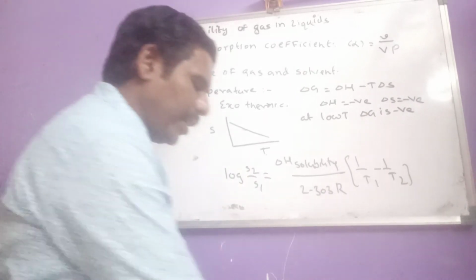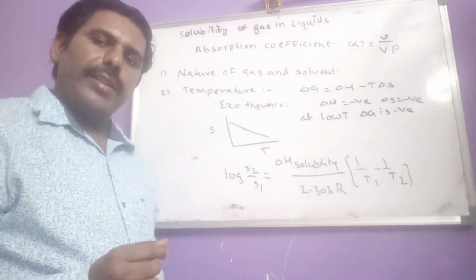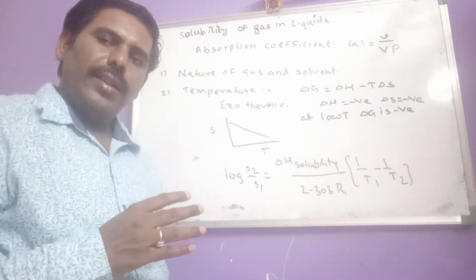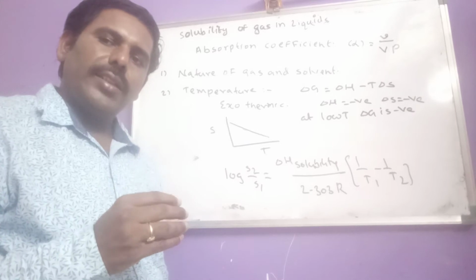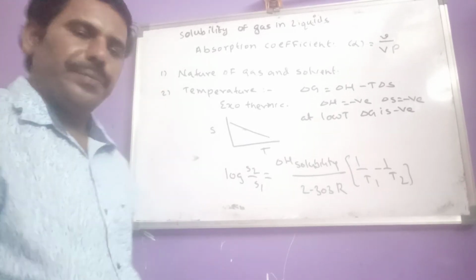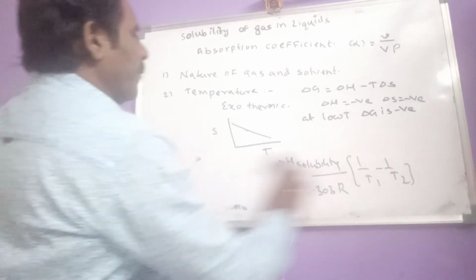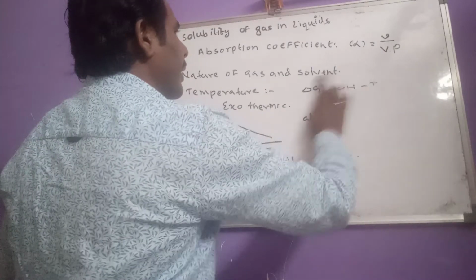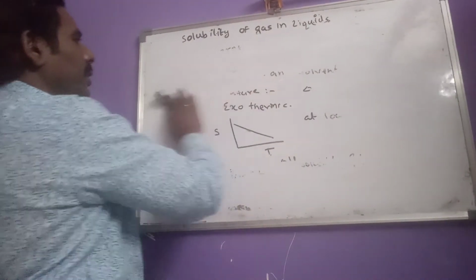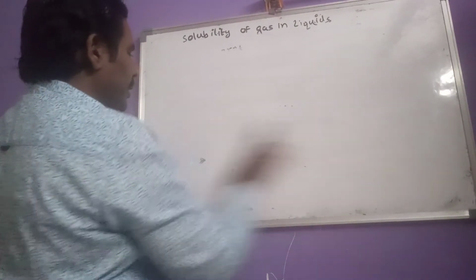So this is the relation of temperature and solubility of a gas in water or in any liquid. Okay, so in summer season it is better to drink pot water, because in cold water more amount of oxygen gets dissolved. Okay, then after this effect of temperature, another factor is also there, that is nothing but pressure.